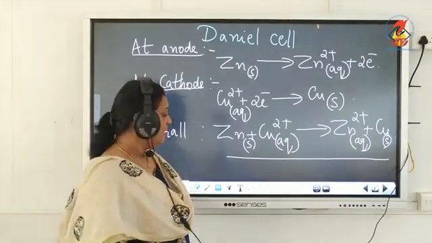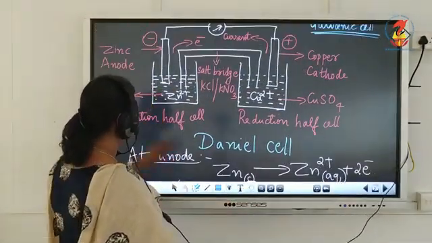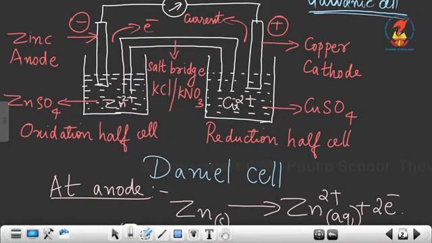Since zinc goes into the solution as Zn2+, you can see that the mass or weight of zinc electrode decreases. Since Zn is getting oxidized to Zn2+, the weight of zinc electrode gets reduced and there will be excess of Zn2+ ions in the solution.